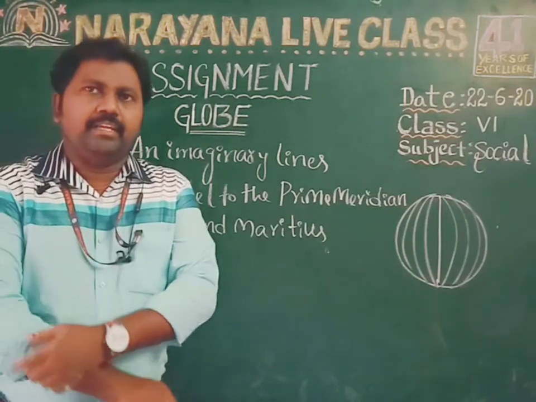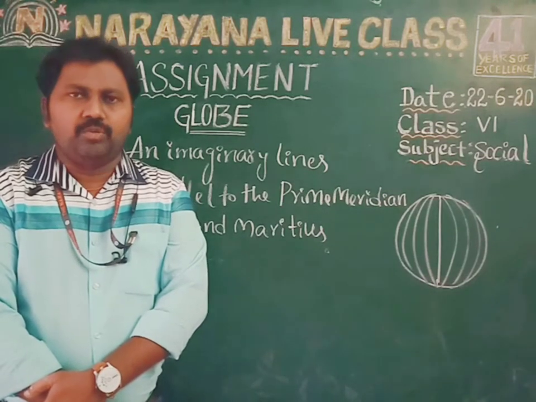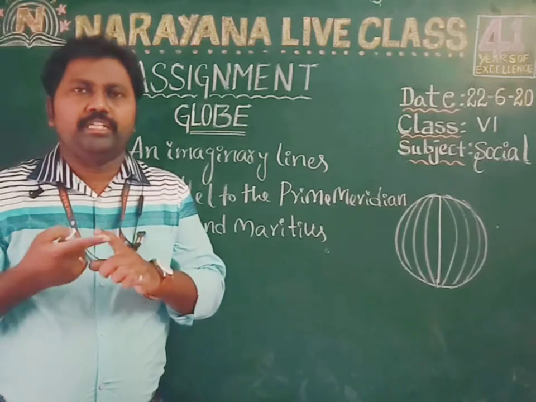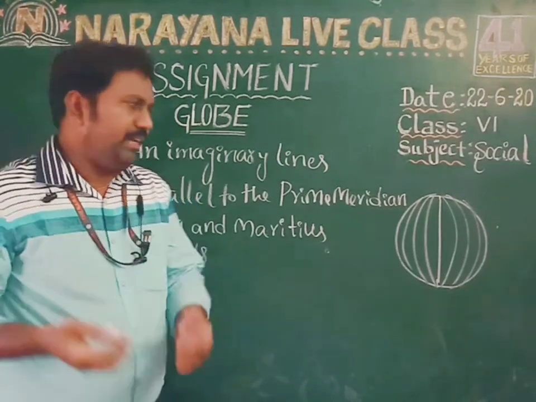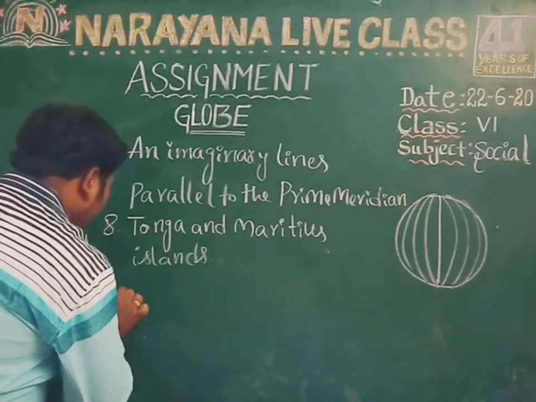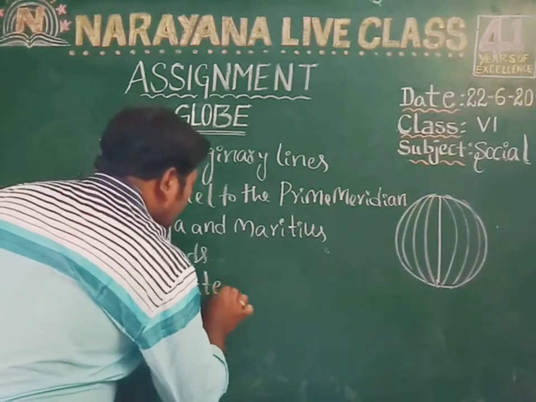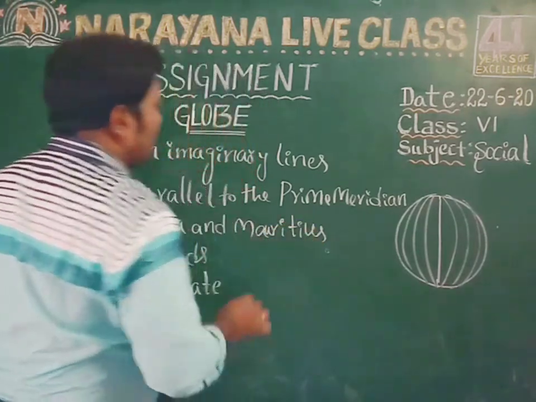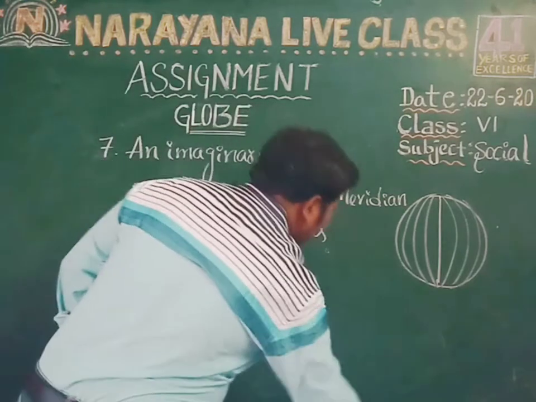Now we will take the ninth question, children. What type of climate is found in the temperate zone? Three zones we discussed, right? One is the torrid zone, the temperate zone and the frigid zone. In the temperate zone, what type of climate is there? Moderate climate. Okay, children, so that is moderate climate. Clear, children? Now let's move on to the next question.